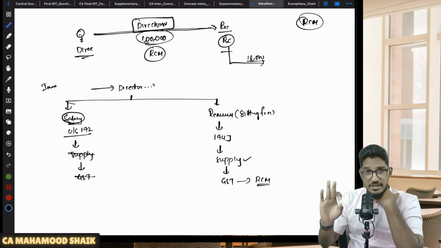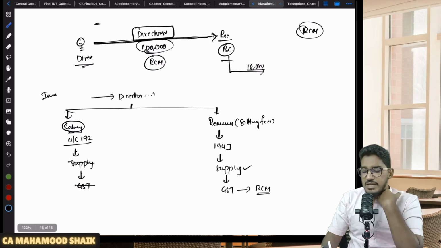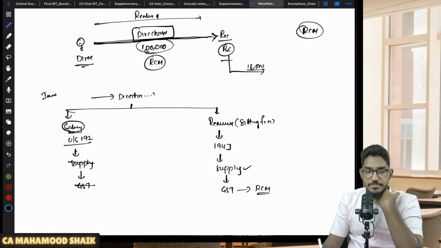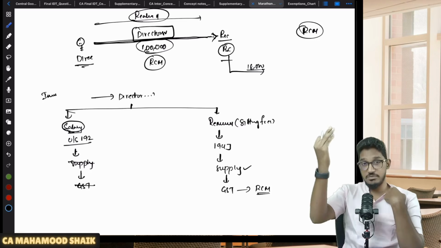Only services provided in the director's capacity. Let us say this person, in addition to acting as a director of the company, is also providing some other service. Let us say he is also providing services of renting of immovable property. So will that also get covered under RCM? No, unless otherwise covered anywhere else.